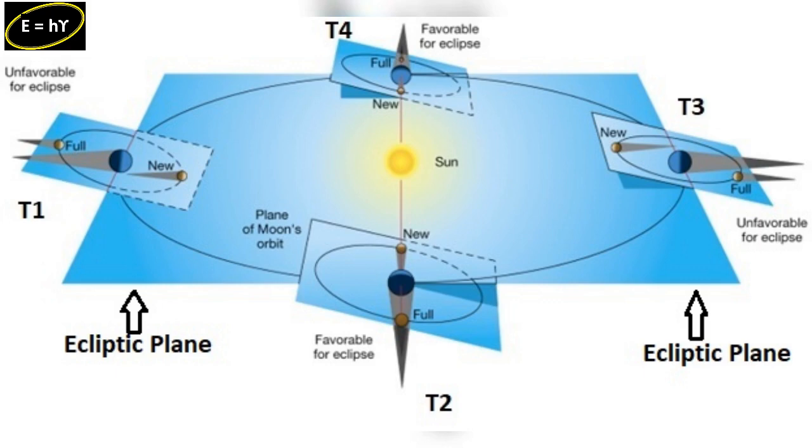At T2 and T4, solar and lunar eclipses can occur only at points where the inclined orbit of the moon intersects the ecliptic plane, either while ascending or descending. The points that intersect the ecliptic plane are called nodes. So, eclipses can occur only at the nodes, when the moon's orbit intersects the Earth's orbital plane. For the same reason, we call the Earth's orbital plane the ecliptic.